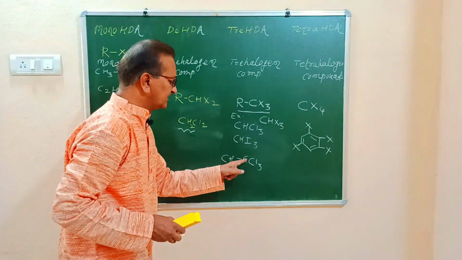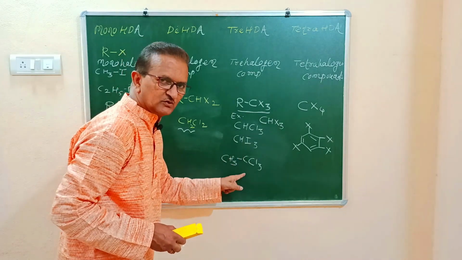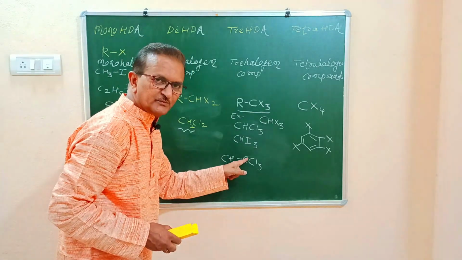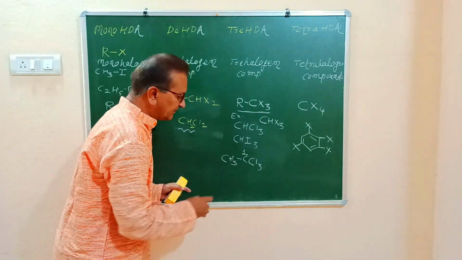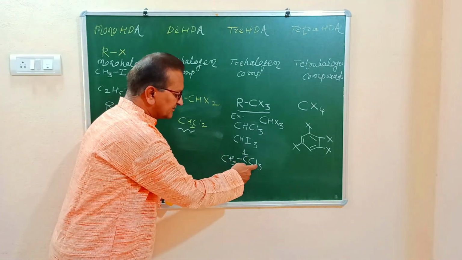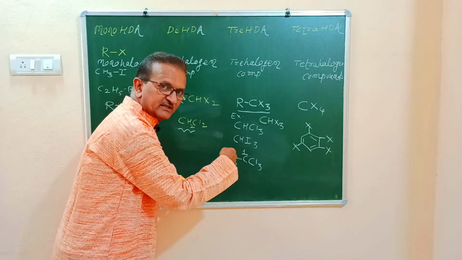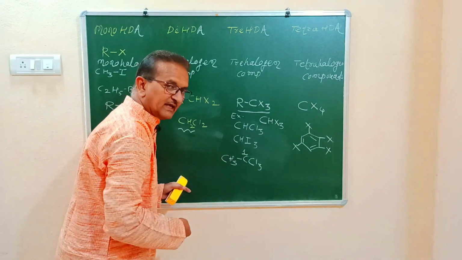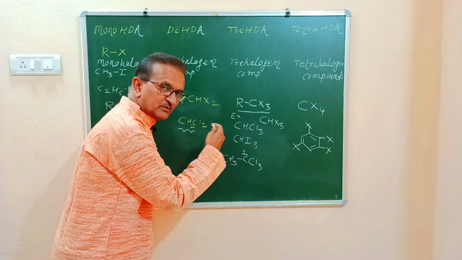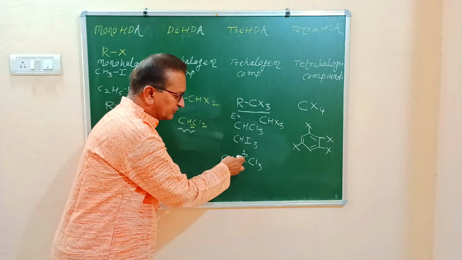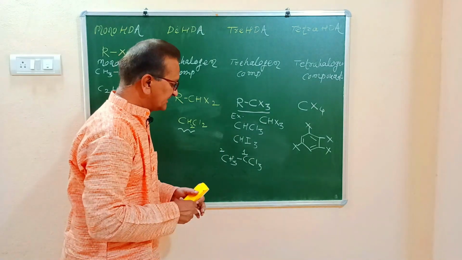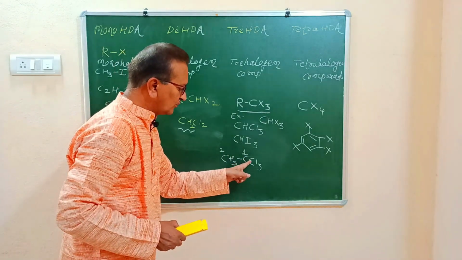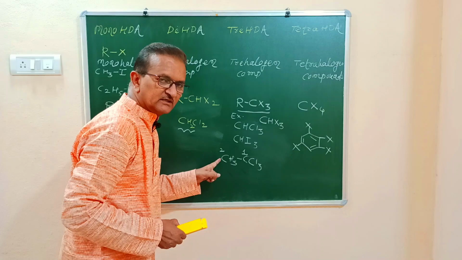All these 3 chlorine atoms are bonded to this carbon atom by single covalent bond. What is the name of this compound? This is numbered as 1, carbon number 1, because halogen atoms are bonded to this carbon atom. In case of haloalkanes, numbering is started from that end which is nearest to the halogen atom. Therefore, this carbon atom is numbered as 1, this is numbered as 2. This is called 1,1,1-trichloroethane.